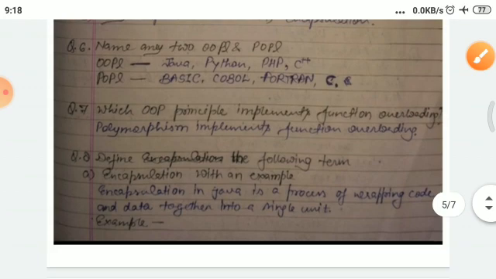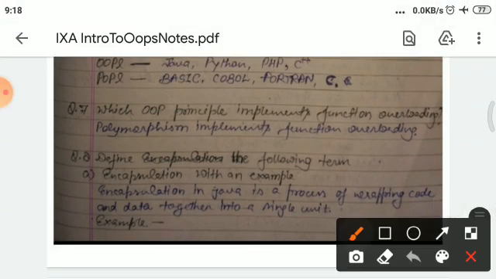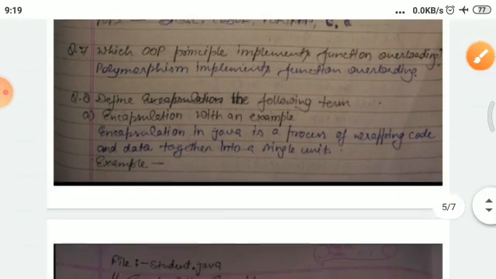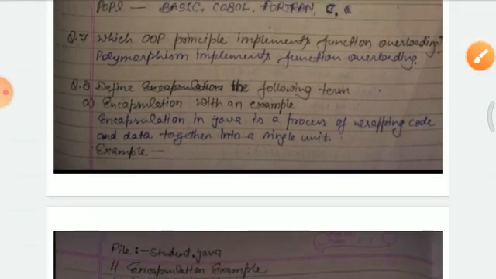Next question is, which object oriented programming principle implements function overloading? So students, polymorphism implements function overloading. Next question is, define the following terms.